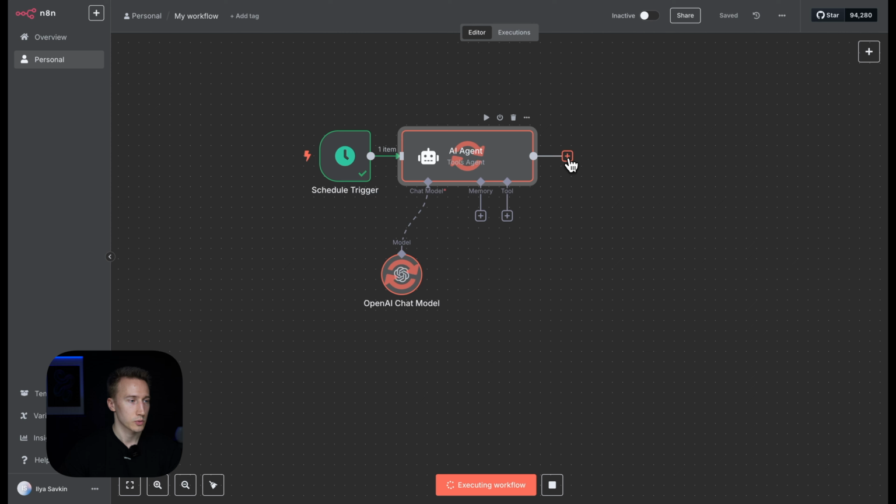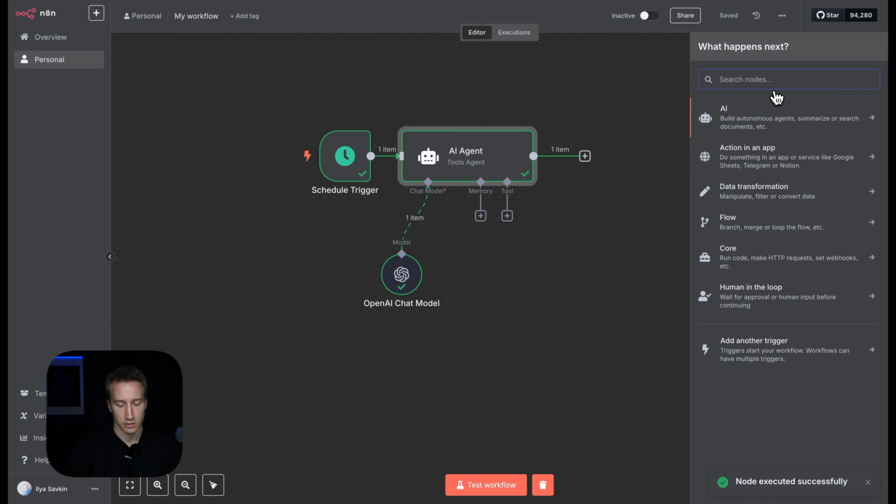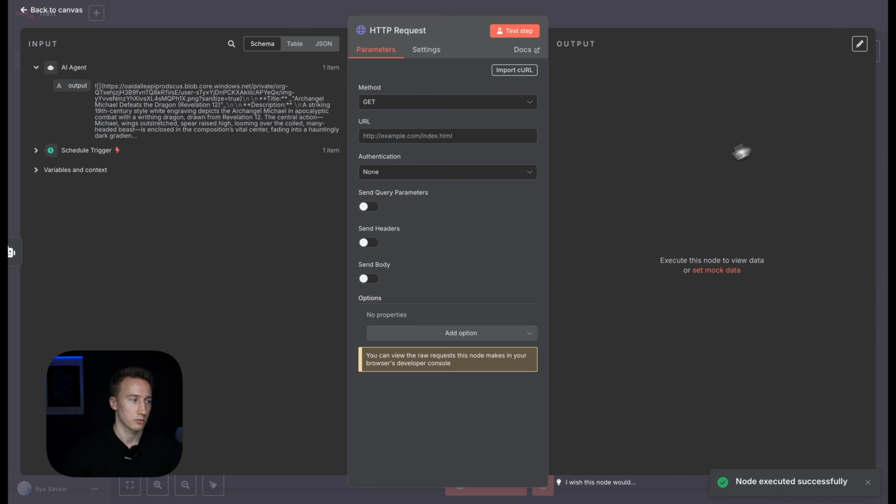While it works, we can actually create another node, and it's going to be HTTP request node. So with this second node, we're gonna send the generated output from the agent node with the specifics, what kind of art we need to generate. It's gonna push it to OpenAI API, where the actual image generation take place.